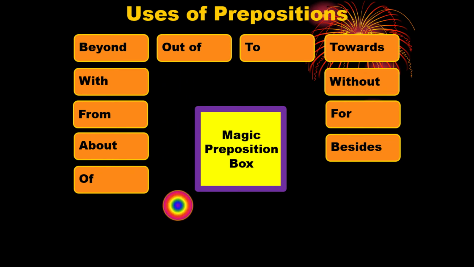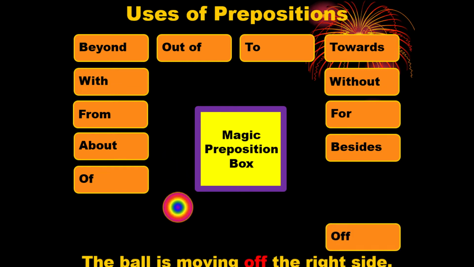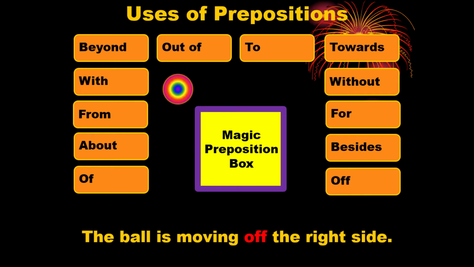A ball is moving up and down, and it is moving just beside the left side, and it is far apart from the right side. So we can say the ball is moving off the right side. This off is usually used to indicate 2 things. Off sometimes means stuff, off sometimes means apart or a distant place.